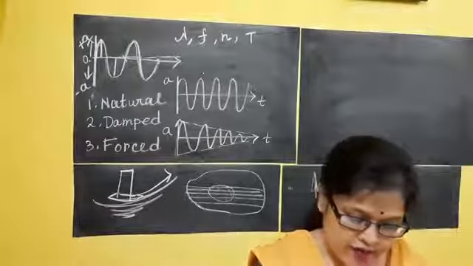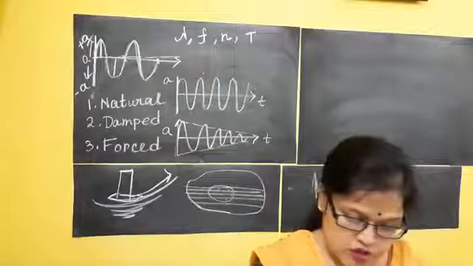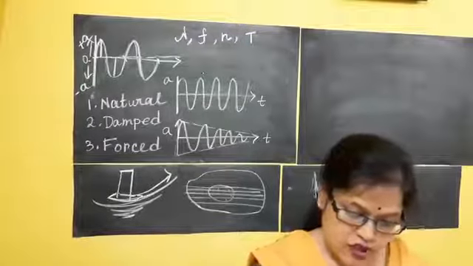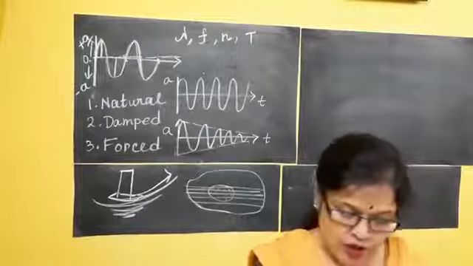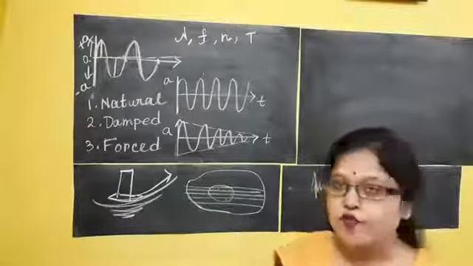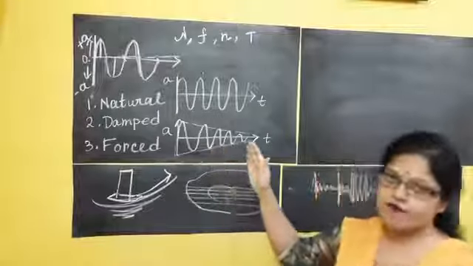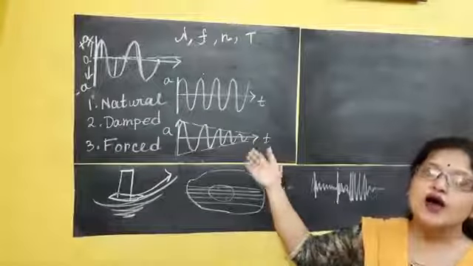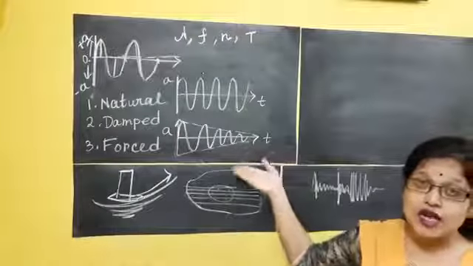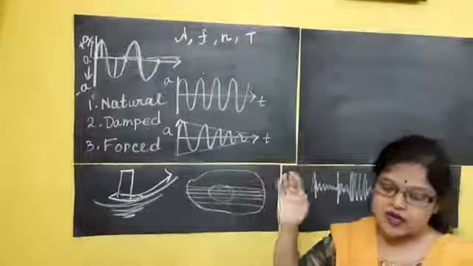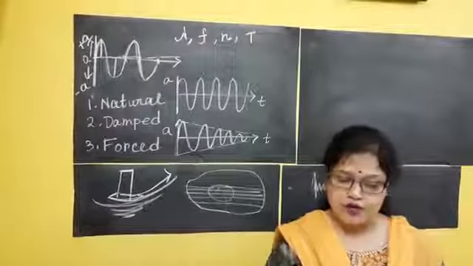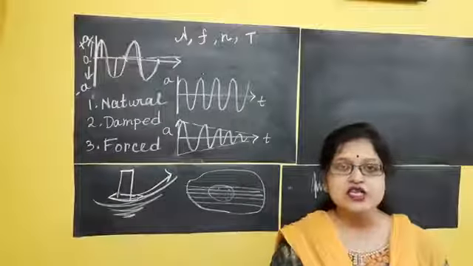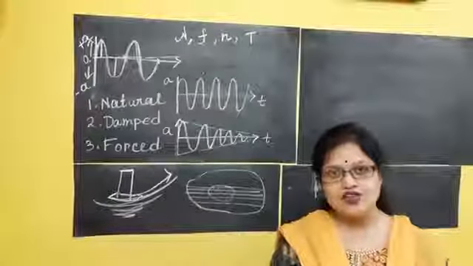In natural vibration the frequency of the vibration depends on the size and shape of the body and it remains constant. The frequency of the damped vibration depends on the damping force. Obviously, depending on how much damping force acts on the object, it will stop fast or vibrate for a little longer time. That depends on this factor. Clear? So in my next video I will go over the difference between natural vibration and forced vibration, and a special case of forced vibration, that is called resonance. Thank you.